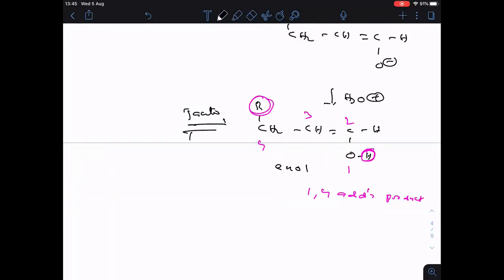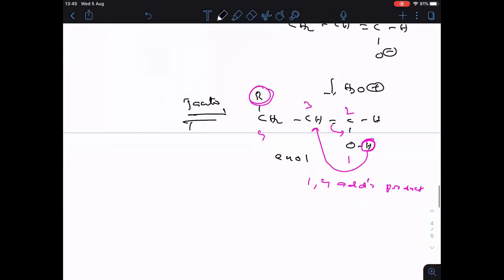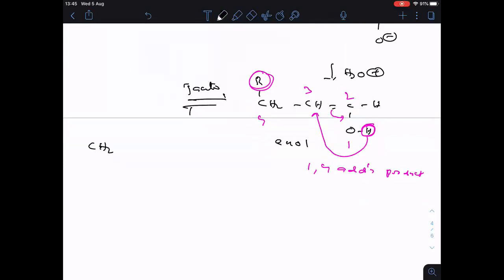How tautomerism happens? Now pi bond is shifted here. Hydrogen will come here. So what is the final product formed here? I am writing here, final product is CH2R. Is it clear, everyone? Now CH, one more H came just now. C double bonded OH. This is the keto form.